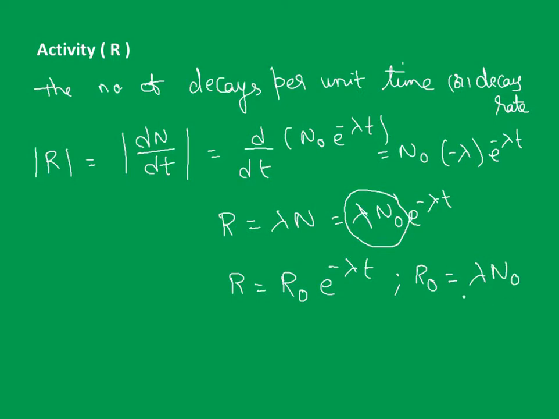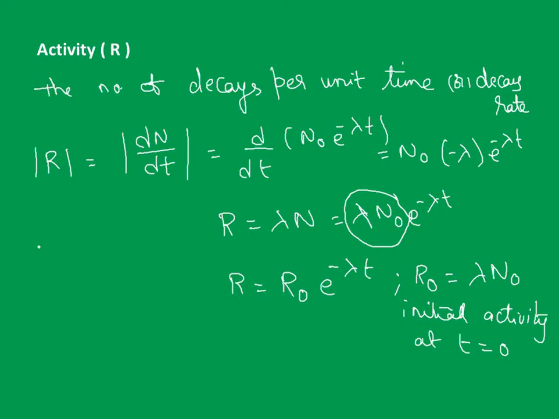Since we can call this the initial activity: at time t equal to 0, e power 0 is 1, that's what I'm speaking about. So R naught equal to lambda n naught is called the initial activity at t equal to 0. Are we clear with this?